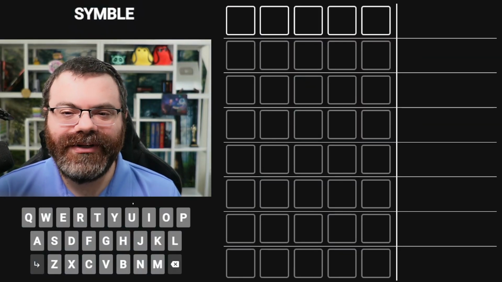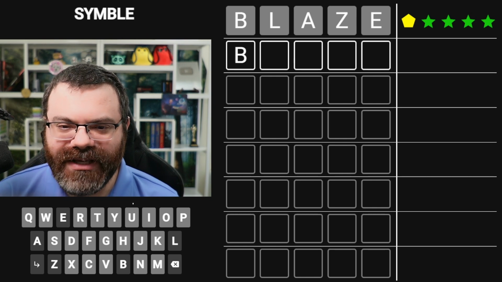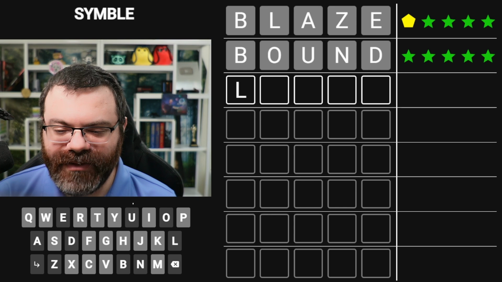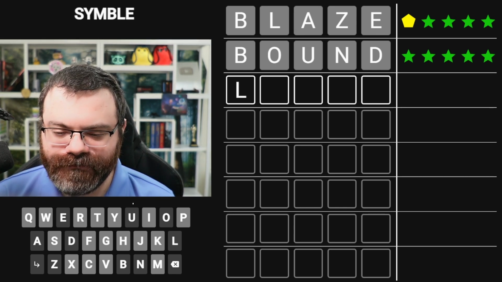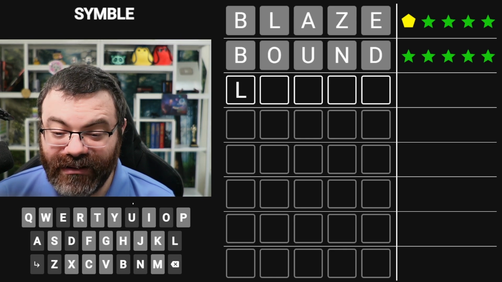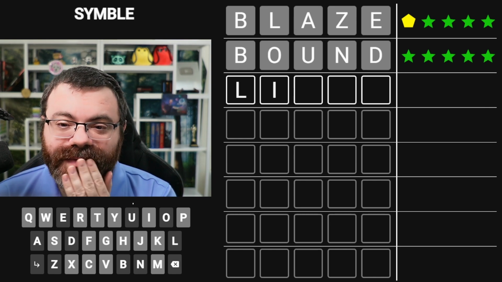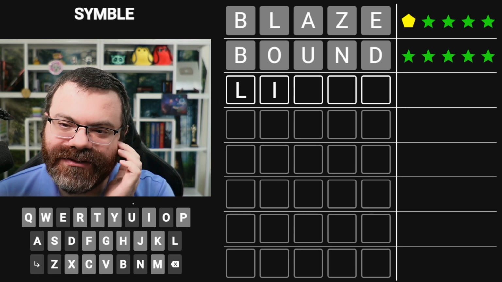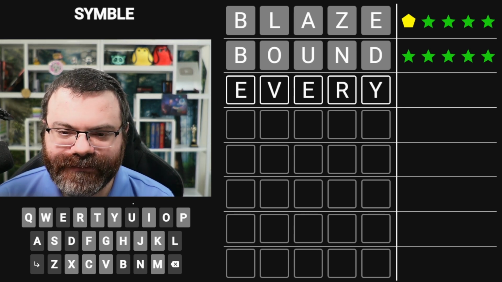All right, let's do symbol. I'll start with blaze, per usual. All right, we're going to test that B with bound. It does not start with B, so maybe it starts with L. Maybe something like... What can we do here? L-I. I is the only vowel left if we do that. We know there's no OU in the word. If we start with A or E, we could use another one, and that's a huge advantage. But so maybe something like every would be a good guess.